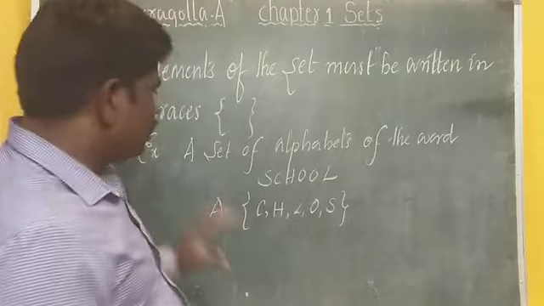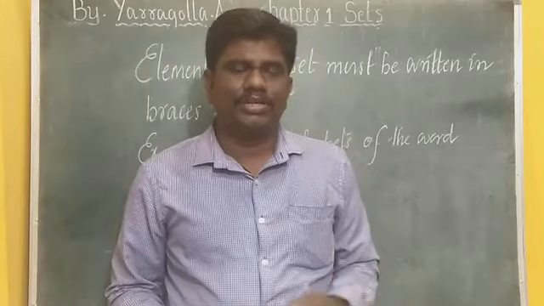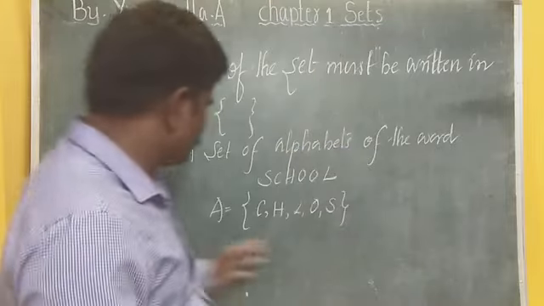So need not repeat the elements when you write the set. Just go through this one.